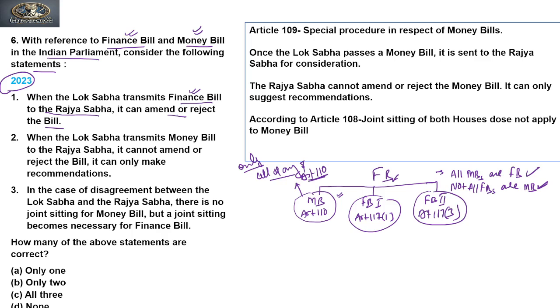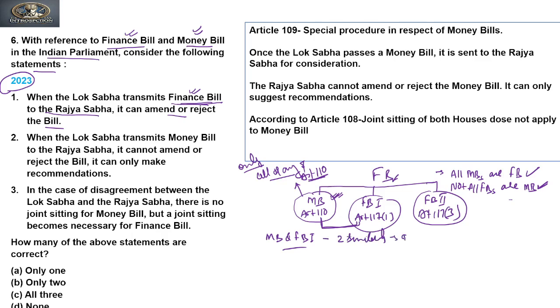So the very first statement says only the finance bill. It means it is talking about all the finance bills, and it says it can reject. It means it also includes the money bill, right? Now if you see the similarities between the finance bill and money bill, the money bill and the finance bill first have two similarities.